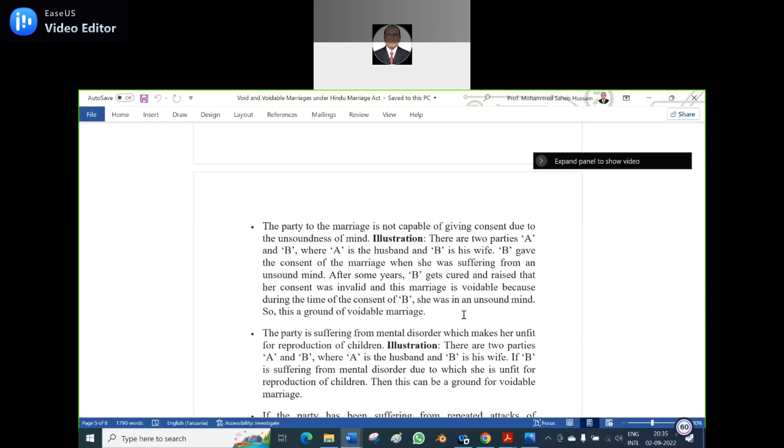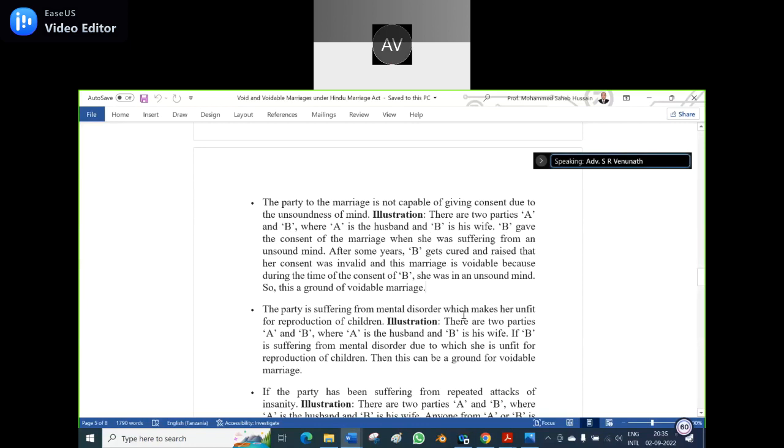The party is suffering from a mental disorder which makes her unfit for the reproduction of children. Illustration: there are two parties, A and B, where A is the husband, B is the wife. If B is suffering from a mental disorder due to which she is unfit for the reproduction of children, this can be a ground for a voidable marriage. What is that woman called who doesn't bear children? She cannot conceive. There is a specific name. Barren. Yes, you are right, a barren woman.